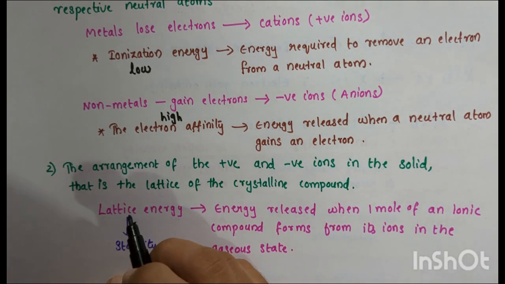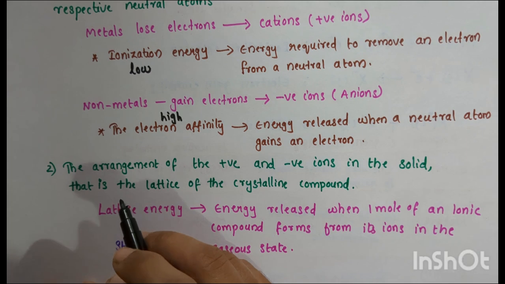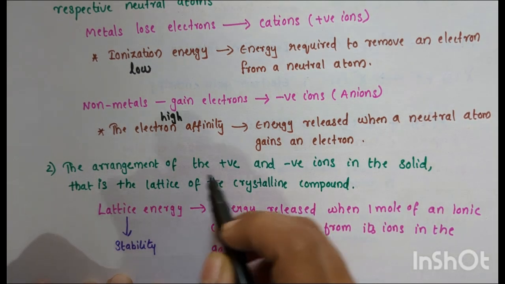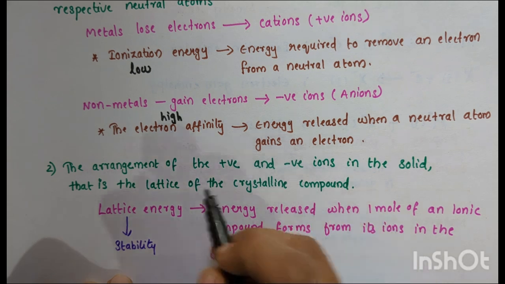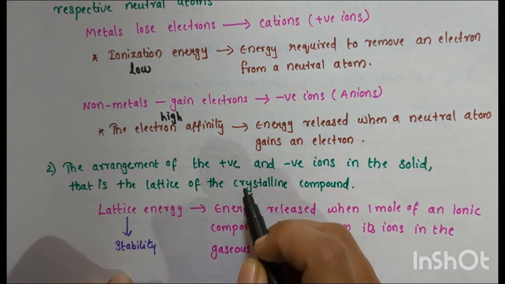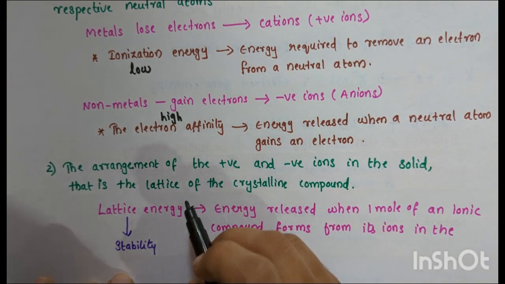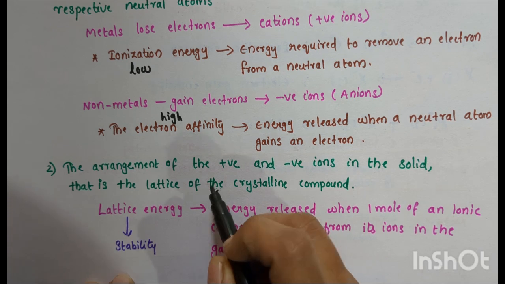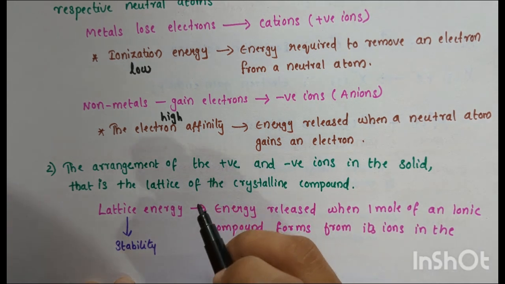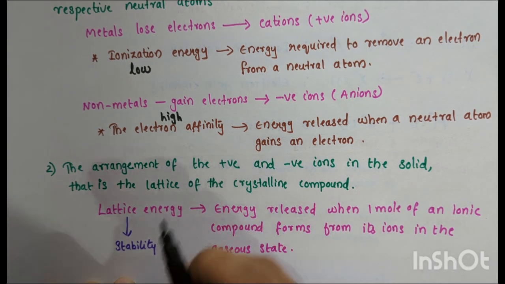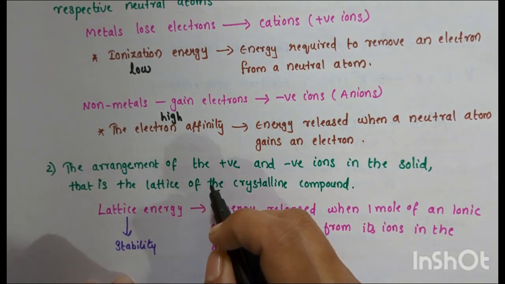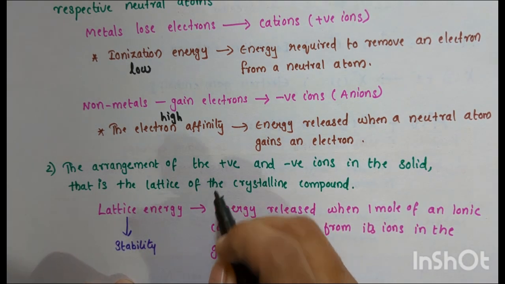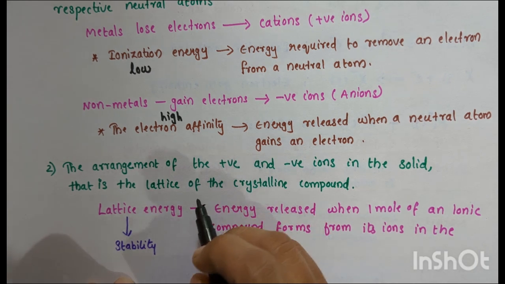Now, the formation of an ionic compound also depends on the arrangement of the positive and negative ions in the solid, that is, the lattice of the crystalline compound. So it depends on the ease of formation of positive and negative ions from neutral atoms, as well as on their arrangement in the crystal lattice.